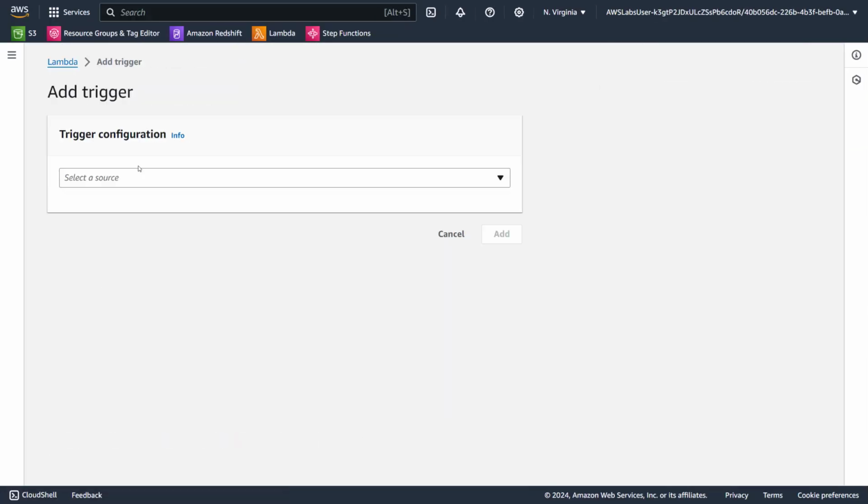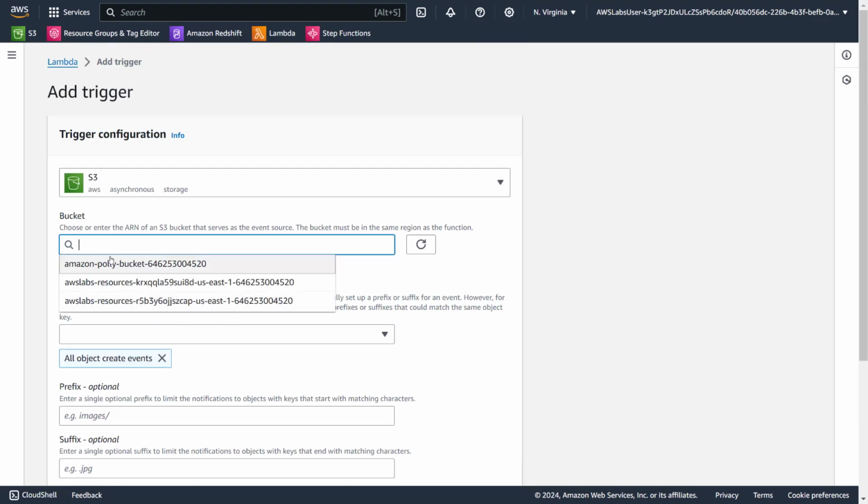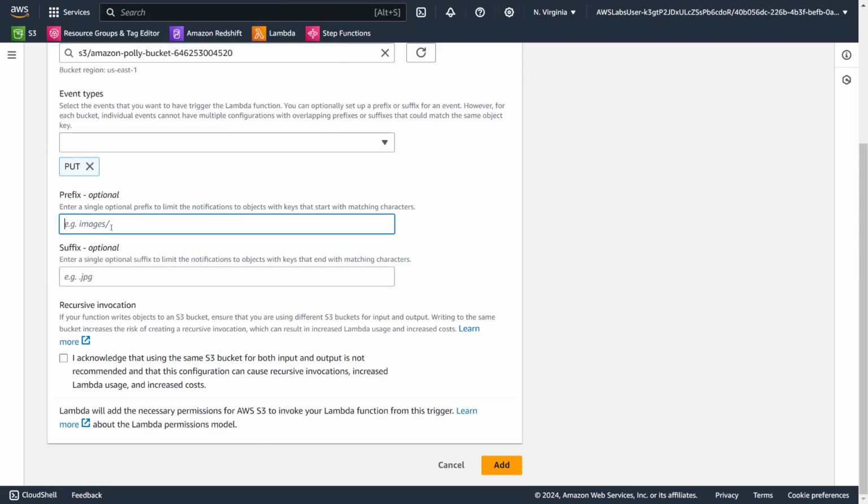So let's go add S3 Put. Yeah, there is a slash. See that? I think I missed that one. .txt. Acknowledge, add it.